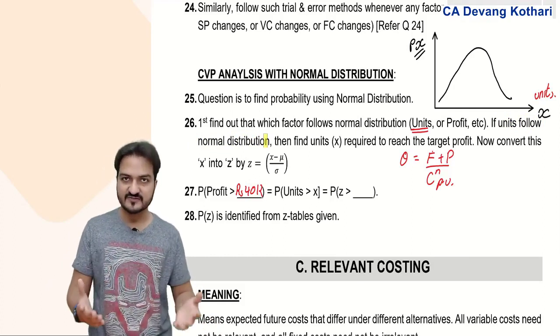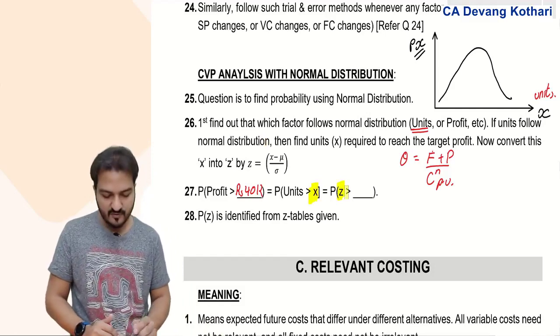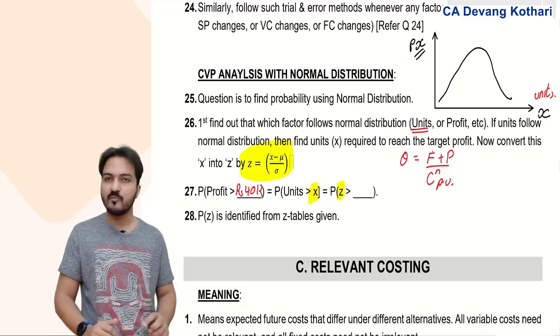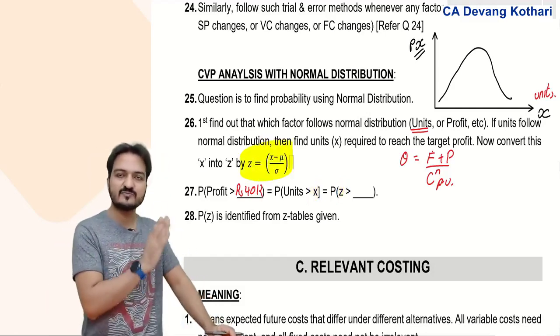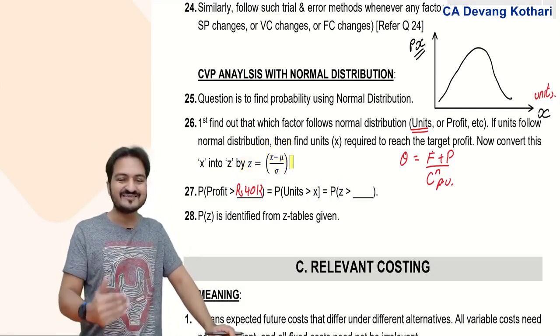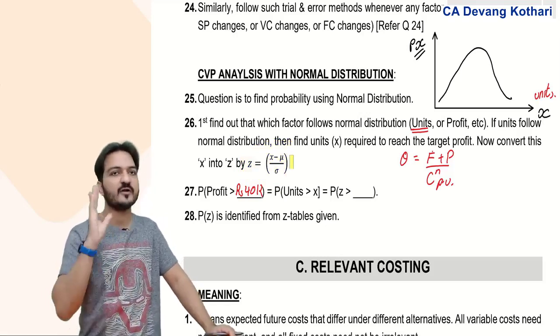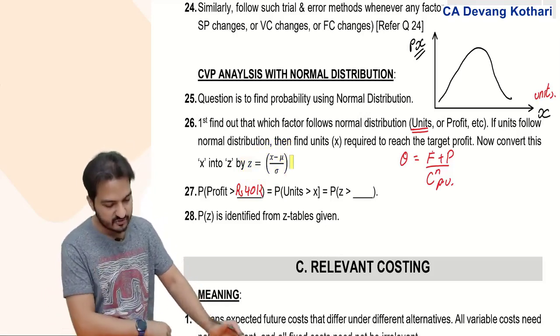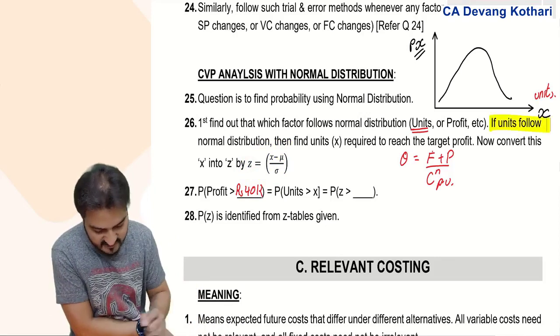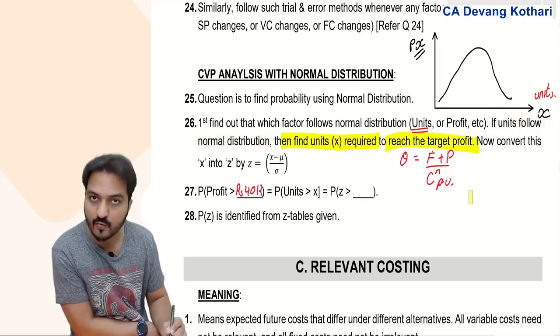Units means x, and that x you need to convert into z. For that, this was the formula under normal distribution: z equals (x minus mu) by sigma. Mu is the average units sold, sigma is the standard deviation of the units sold. Both of those have to be given in the question. So if units follow normal distribution, then first you find the units required to reach the profit required.